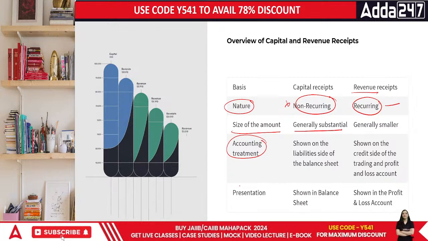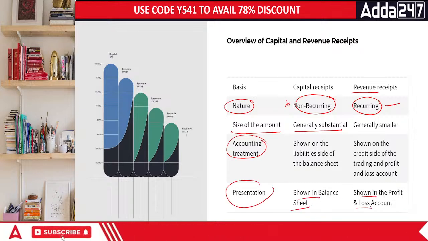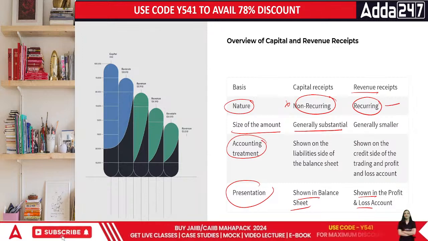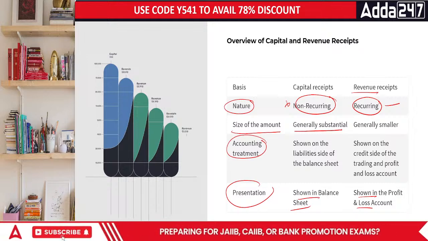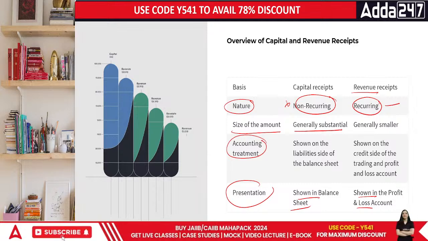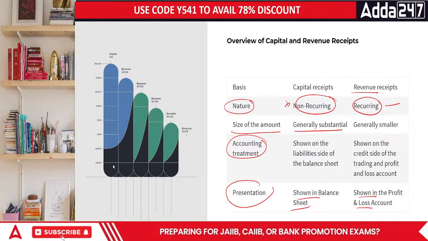When we talk about presentation, capital receipts are a part of the balance sheet, while revenue receipts, such as sales or commission received, go to the income side. This goes to the balance sheet because you're having something, using something in the business. Now let's talk about this part further.